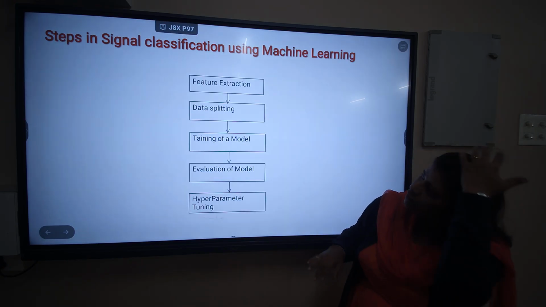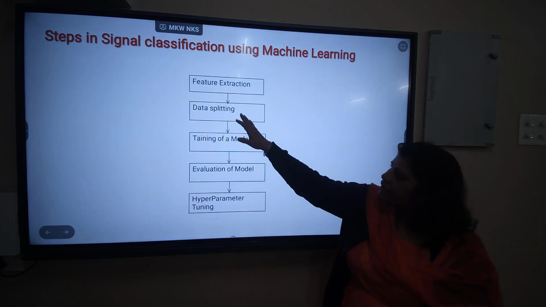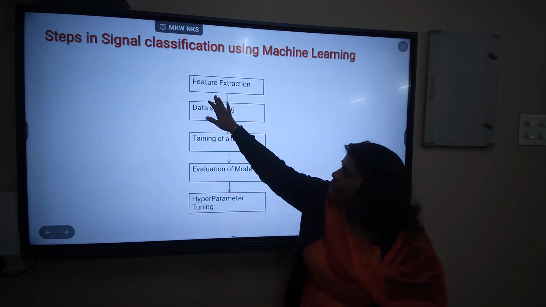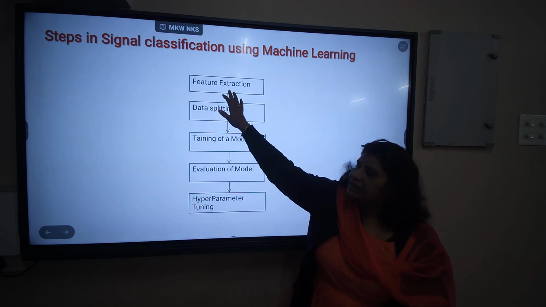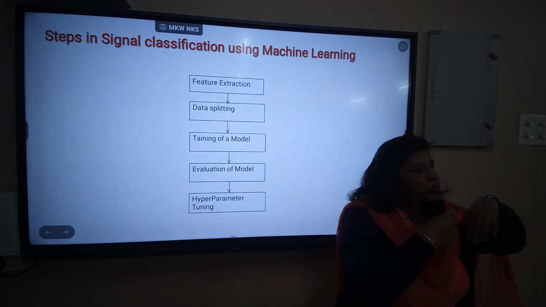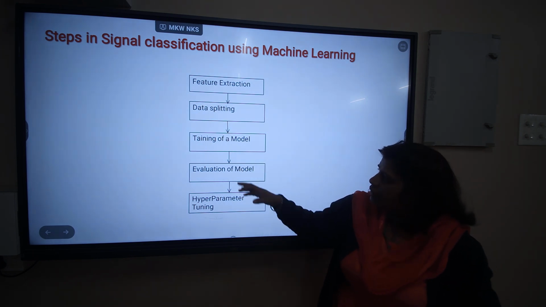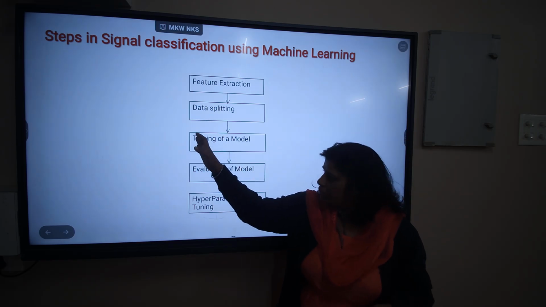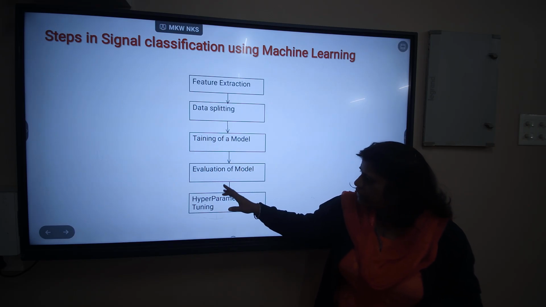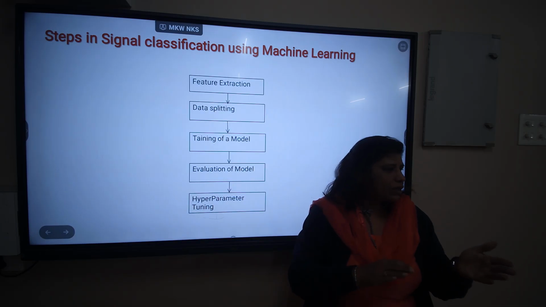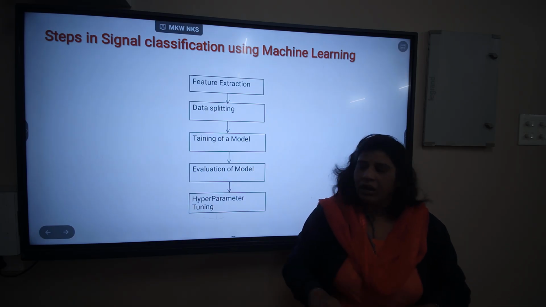Okay. Now this I had already mentioned, we need to prepare the data set, okay, numeric data set from the signal. So feature extraction is done of the signal. Data is split into the training and testing. That is the most important part of the machine learning. Training of a model, any model that we have discussed earlier, machine learning algorithms are selected here. Evaluation, the performance metrics are evaluated, and hyperparameter tuning is done for the precision or to bring the accuracy in our model.